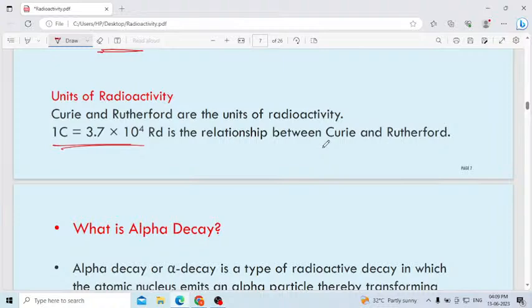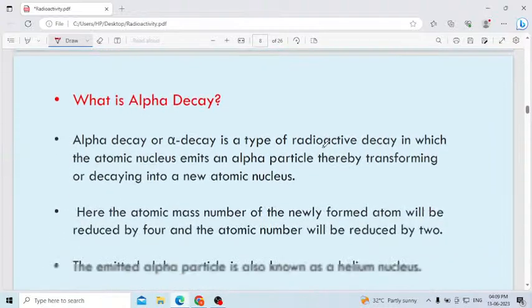Okay, let us study in detail what is meant by alpha decay. Up to now we studied in detail what is meant by radioactivity, but now we will discuss in detail what is meant by alpha decay.